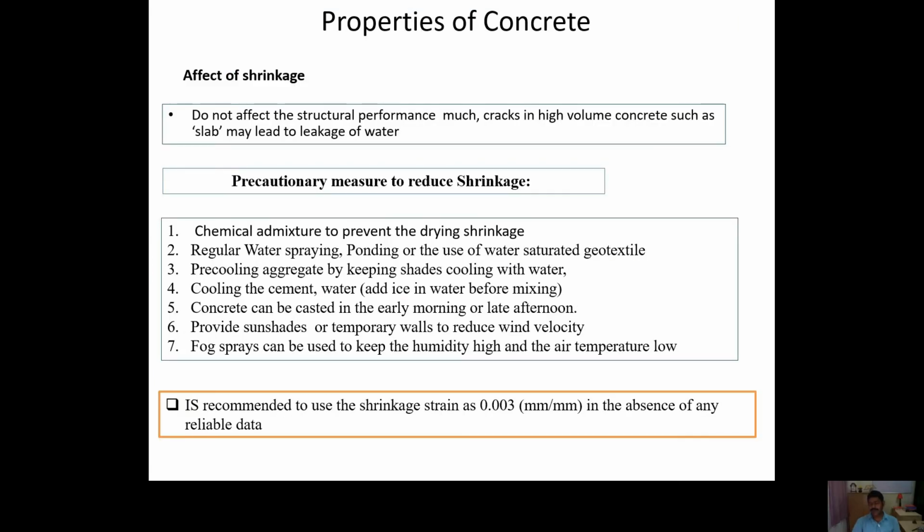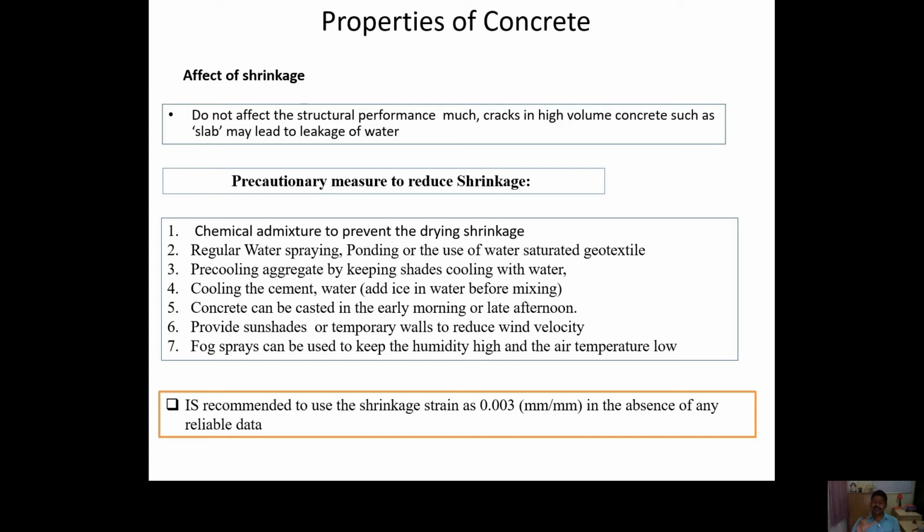Now, if you see what is the effect of the shrinkage on the structure, basically you will find that shrinkage does not affect the structural performance. It will not affect the load deformation graph or deflections. But what will happen is there can be cracks on the surface, and then that crack may also propagate, and from that crack water leakage may occur. You will find in many buildings, on the top floor, there is some water leakage that used to happen. Basically, that is caused because of shrinkage.